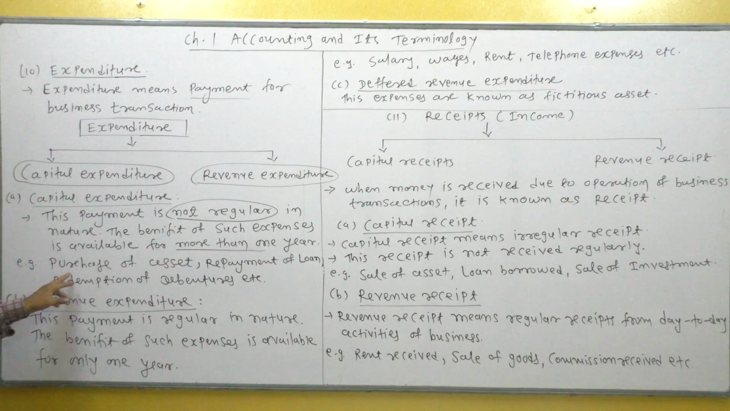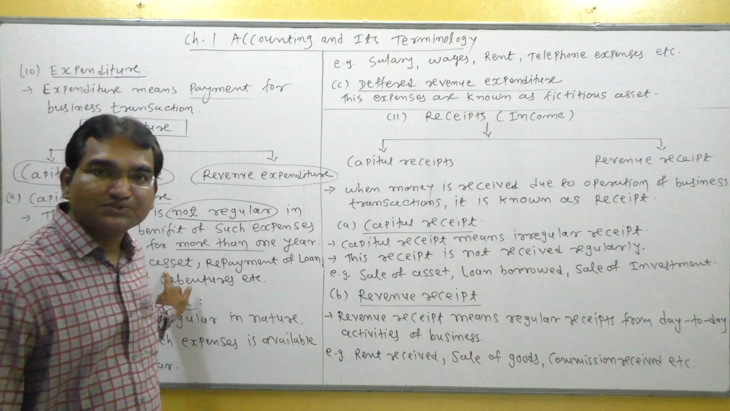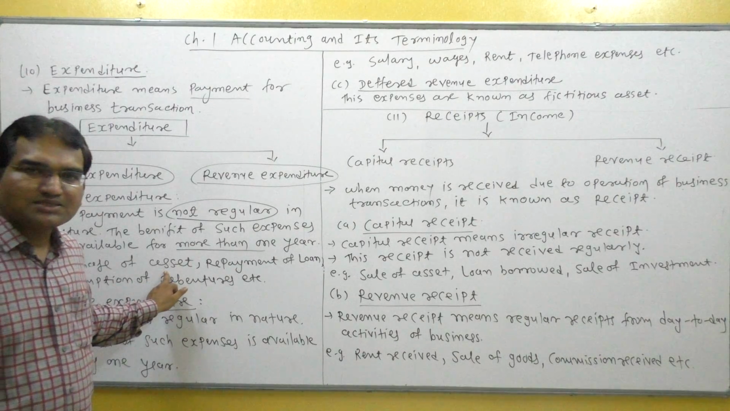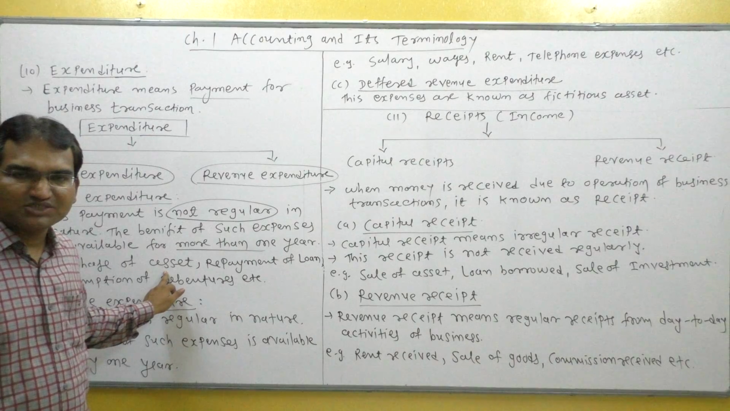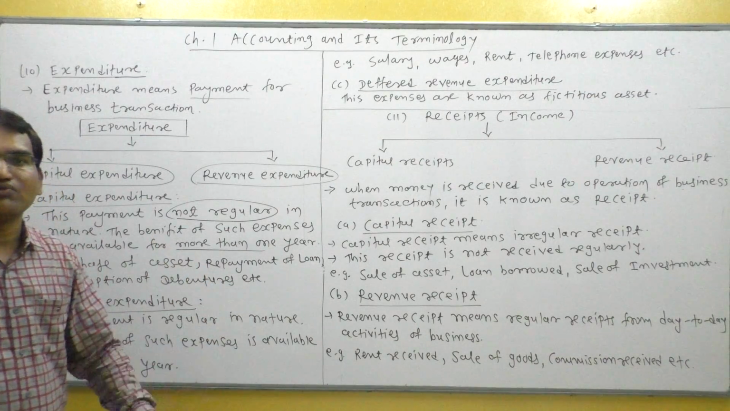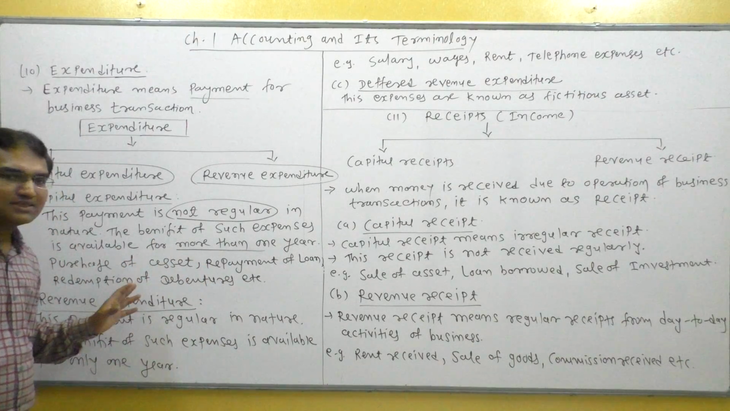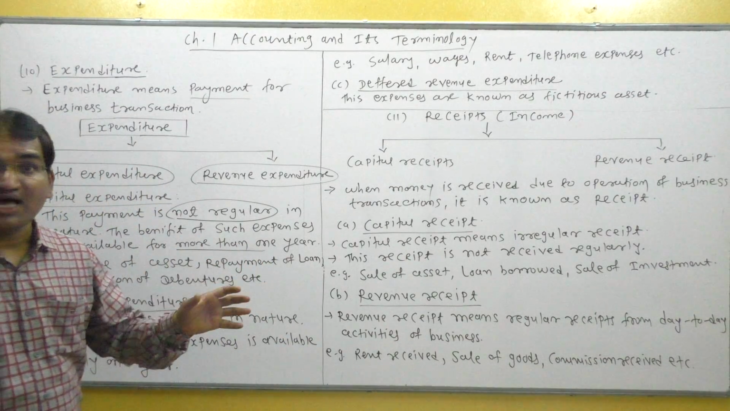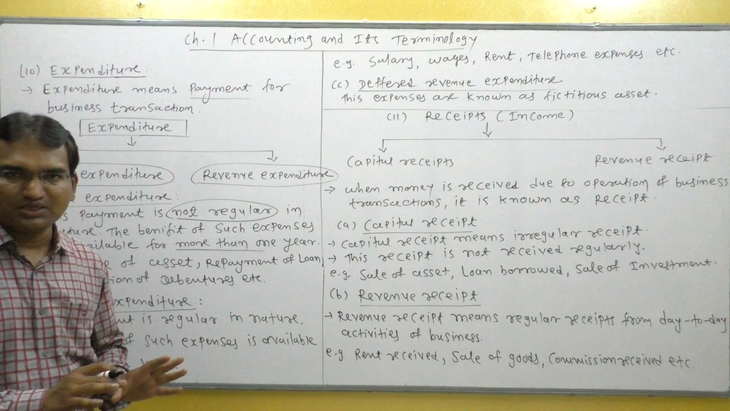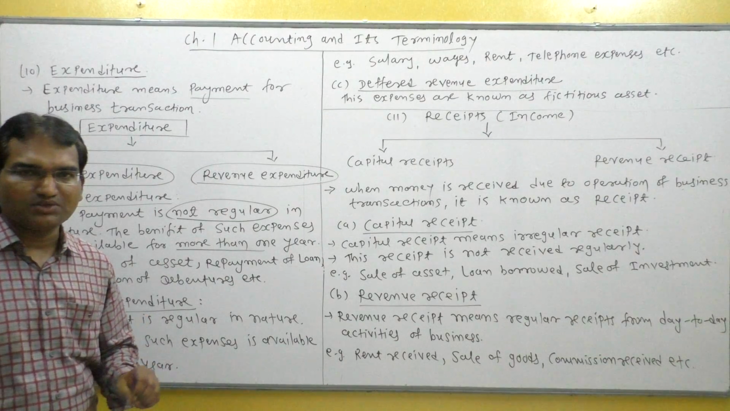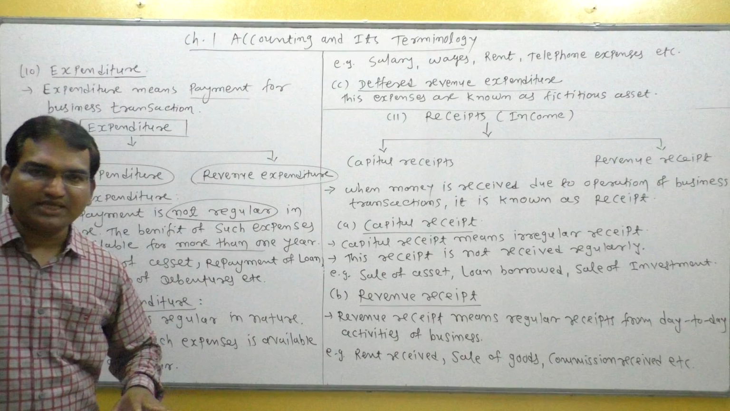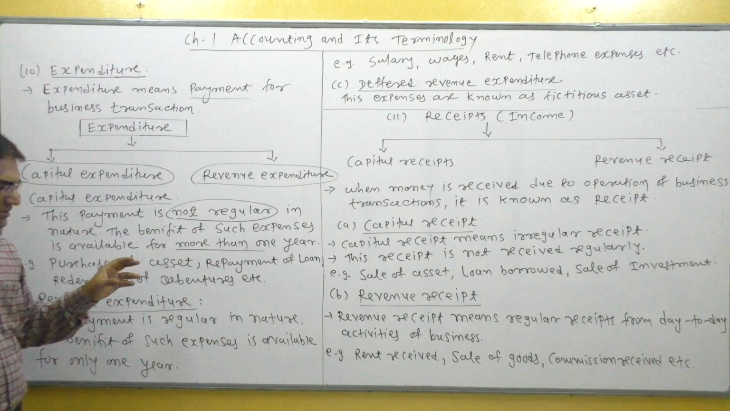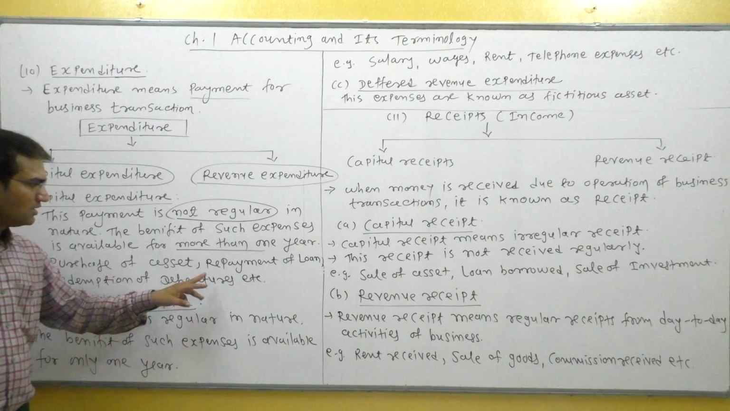For example, purchase of asset. Do you know what asset means? Assets means those articles which are purchased, not for resale. So assets include land and building, plant and machinery, furniture. They are purchased and they are not sold within 1 year. They are retained in the business for a very long period. So the amount spent on purchase of assets is capital expenditure.